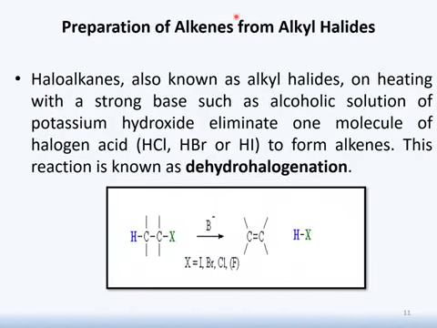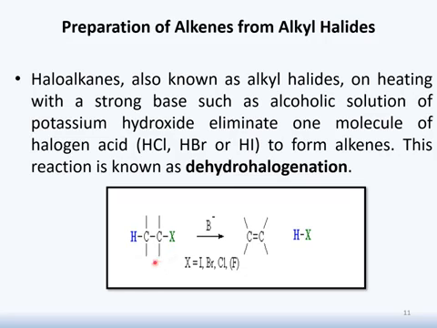Here class, our first reaction for the preparation of alkene. The reactant which is being used in this reaction is alkyl halide or haloalkanes. The process which will be involved in this reaction is dehydrohalogenation. It means dehydrohalogenation means removal of hydrogen and halo group. By removal of hydrogen and halo group, there will be formation of hydrogen halide. This reaction will occur in the presence of strong base. The strong base which could be used is potassium hydroxide.